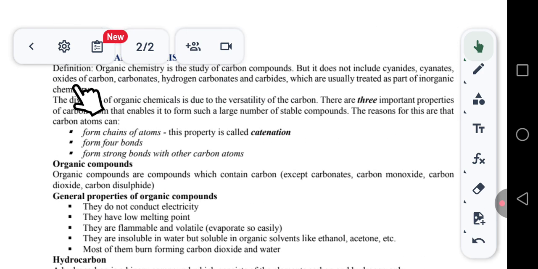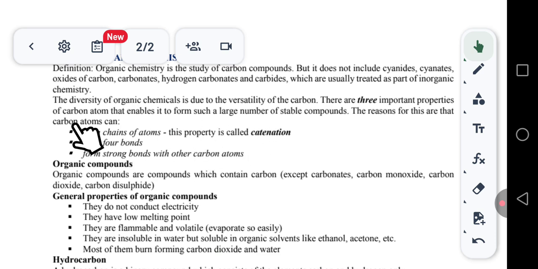Organic chemistry is simply the study of carbon compounds, but it does not include the cyanides, cyanates, oxides of carbon, carbonates, hydrogen carbonates, and the carbides, which are usually treated as part of inorganic chemistry. So definition: organic chemistry is simply the study of carbon compounds. That's what you call it, organic chemistry, the study of carbon compounds.